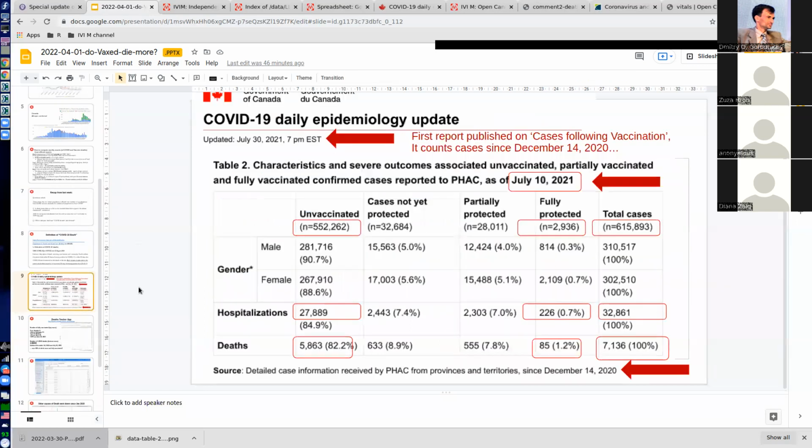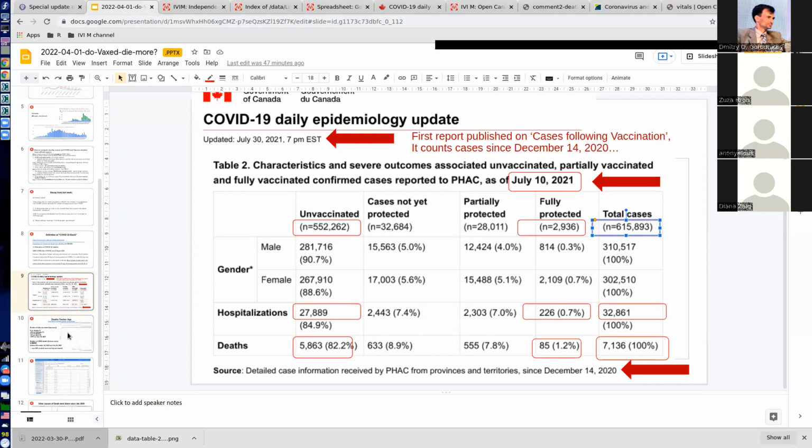We talked about that quite a few times: this is their first report, on July the 10th. And it counted about 600,000 cases of deaths. Now, these are all those deaths which came with vaccination status. It seems only about 50% of cases come with vaccination status information. The others probably don't come with that information, and that's absolutely fine.